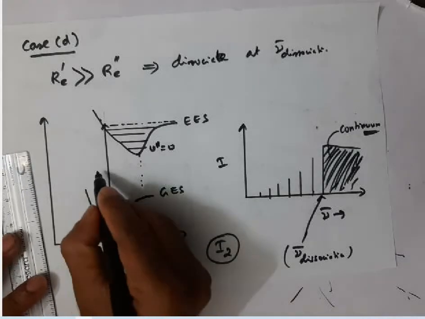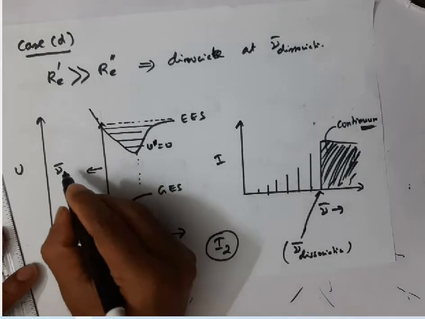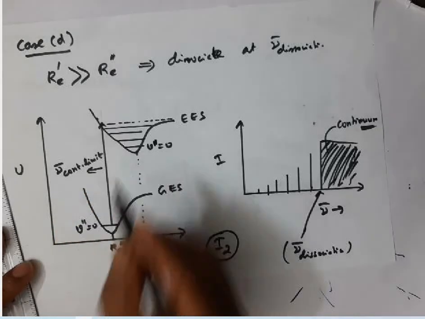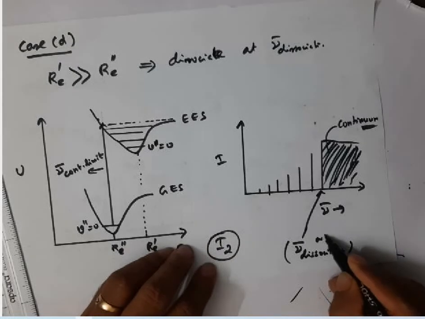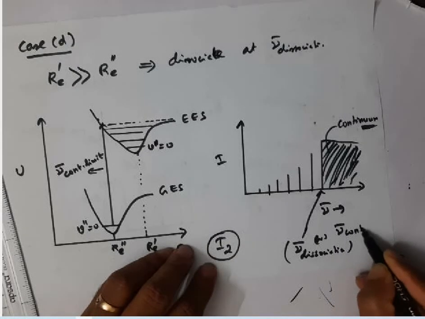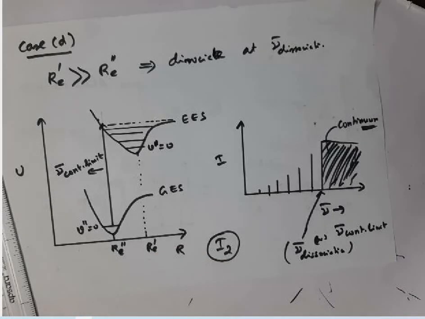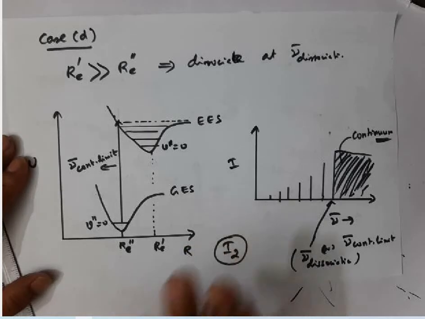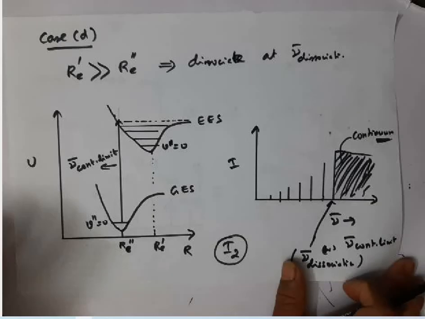I call this frequency the dissociation frequency, or you can also call it nu prime continuum limit, where the continuum starts. This wave number corresponds to the minimum dissociation energy, or you can also call it nu bar continuum limit, the wave number at which the continuum starts. This is very, very, very important. Keep this in mind. Then before finishing, I'll give you one more case. Then I stop.